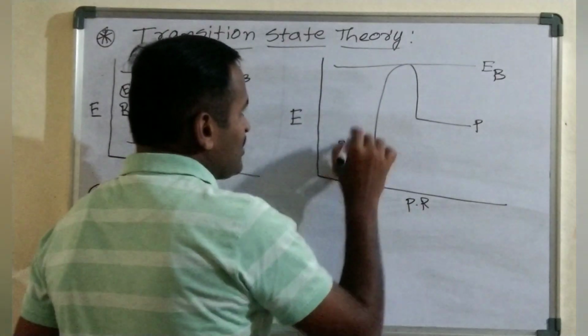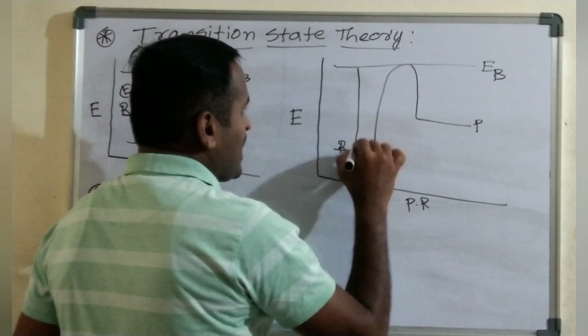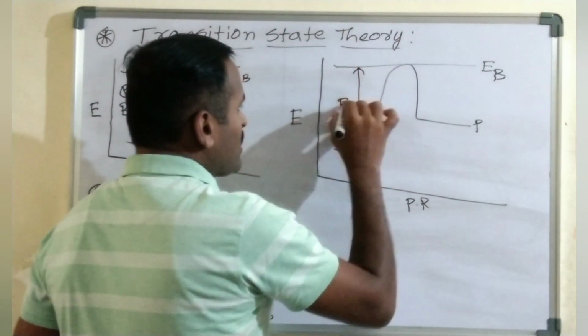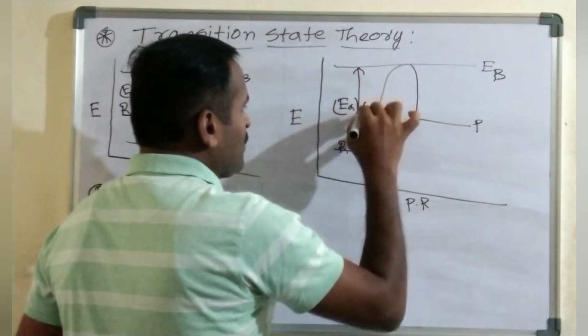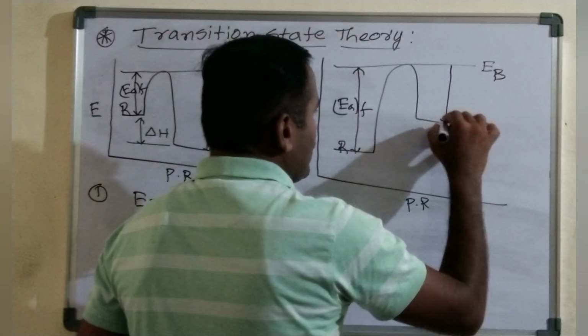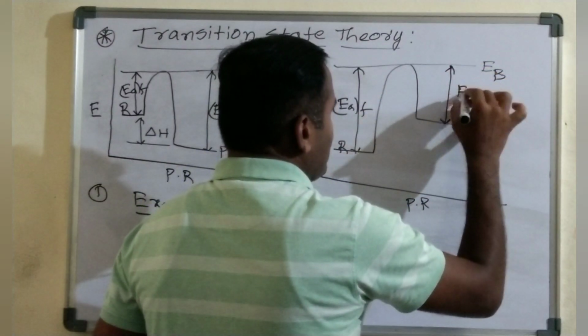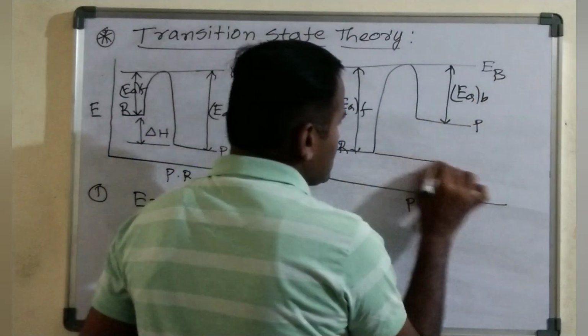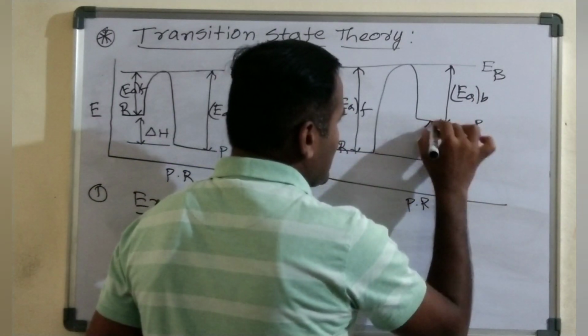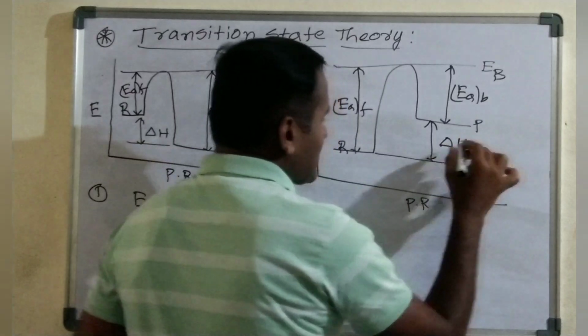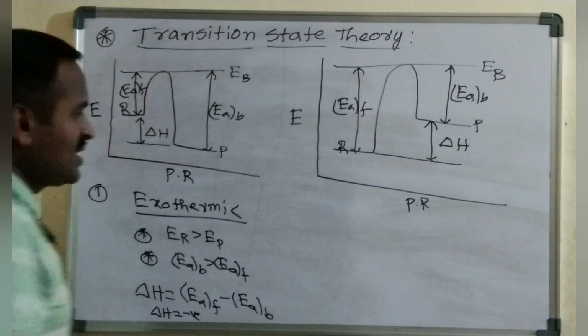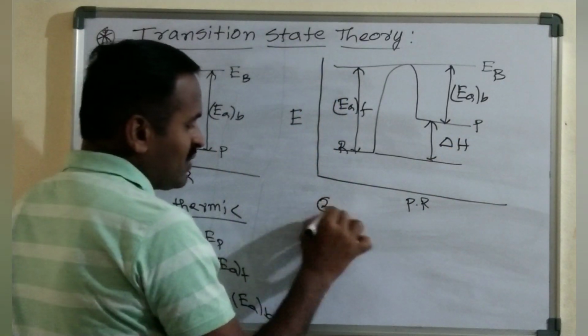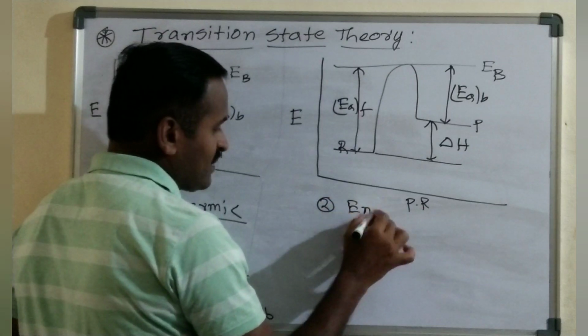These are the reactants, and this one is the activation energy for the forward reaction, EA of F, and this one is the activation energy for the backward reaction. The difference is delta H, the enthalpy of the reaction. This is for the second one, the endothermic reaction.